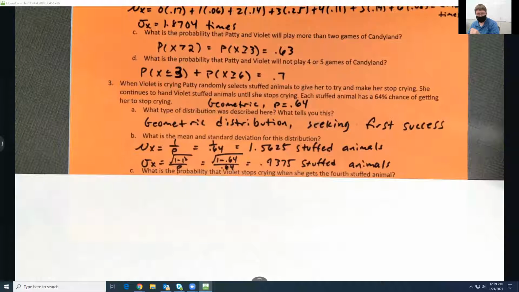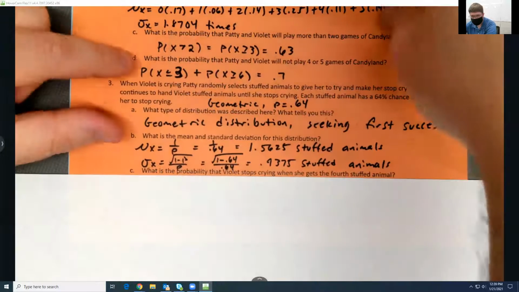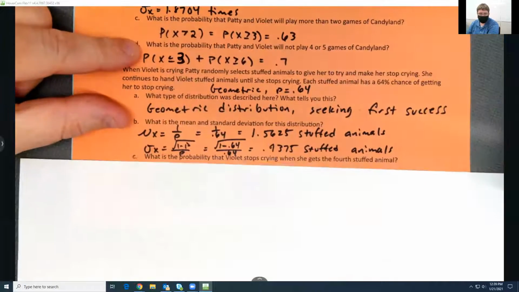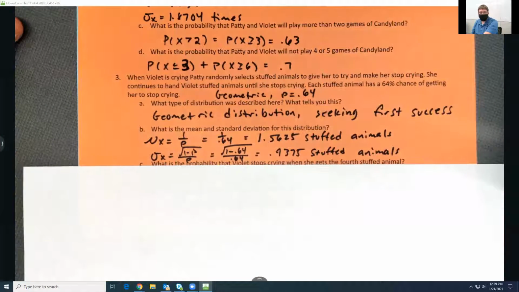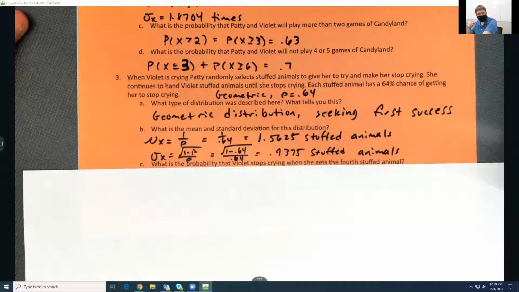So here are our standard deviation and average formulas. 1 divided by the percentage takes care of your average, and 1 minus your percentage, square rooted, divided by your percentage gives you the standard deviation. Okay there? All right, just use those formulas.